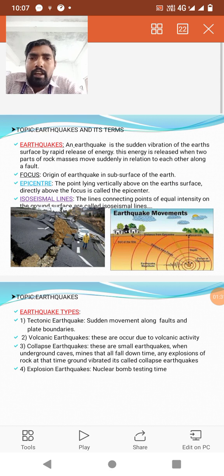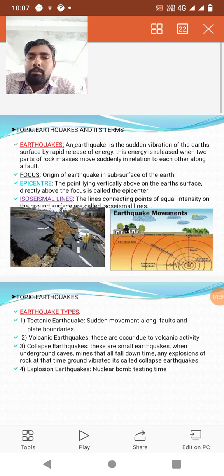The first slide covers earthquakes and their terms. Every hazard has some terms, and we need to know those terms in this first slide. First of all, what is an earthquake? An earthquake is a sudden vibration of the earth surface. The earth surface is suddenly vibrated or shaken. That is what we call an earthquake.